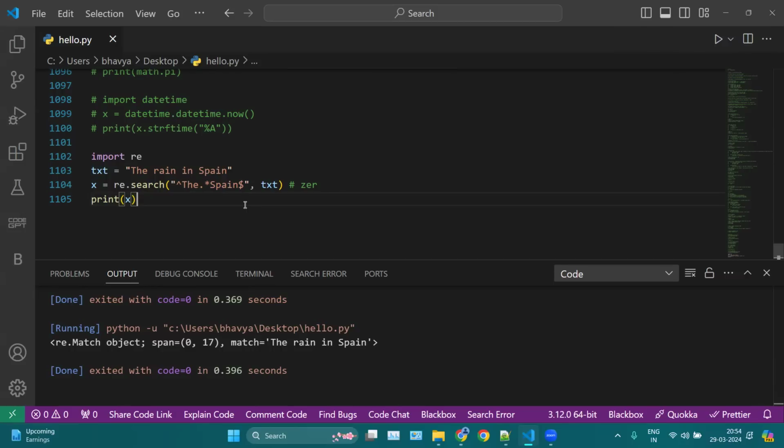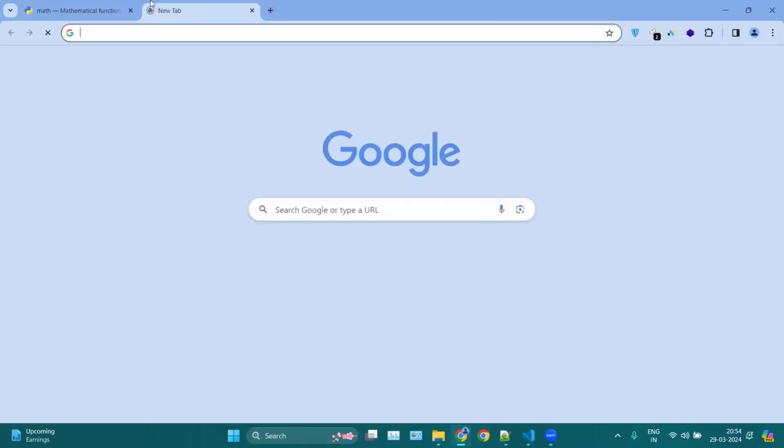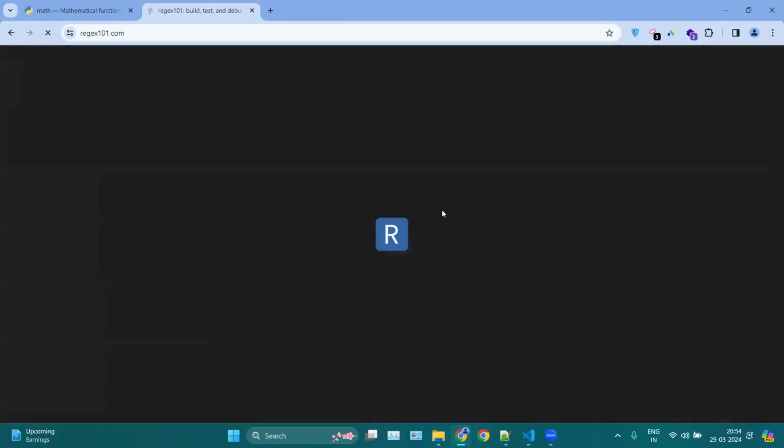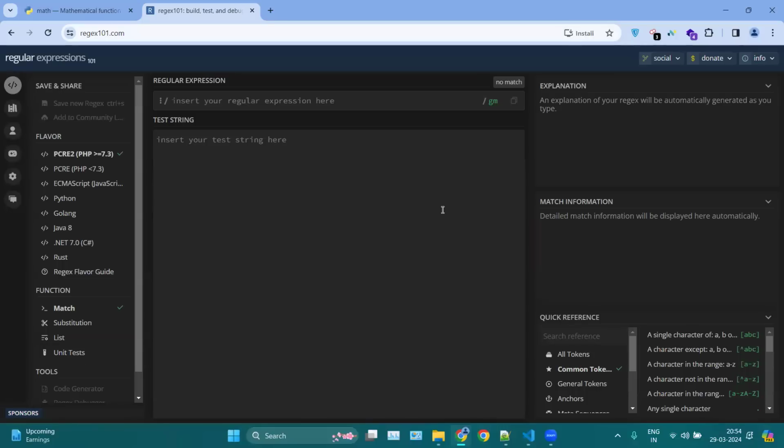Now if you want to learn this regex in depth, you have this platform here, which is regex101. This platform is a very wonderful platform. You can mention your test string here and your pattern here, and you can even take help from the quick reference or the characters here. For example, my test string is "the rain in Spain", and you can also notice we are including spaces here.